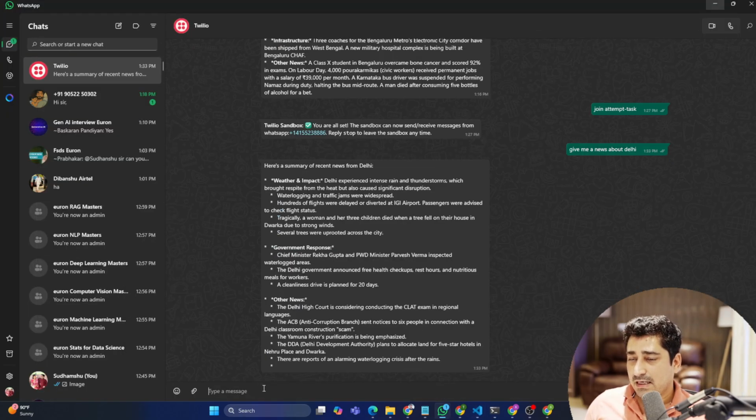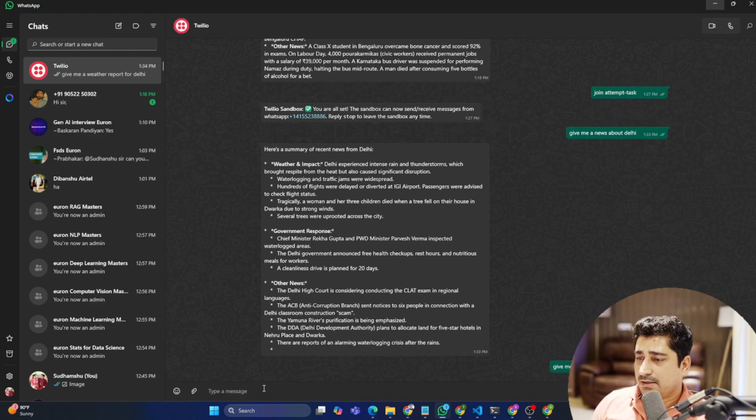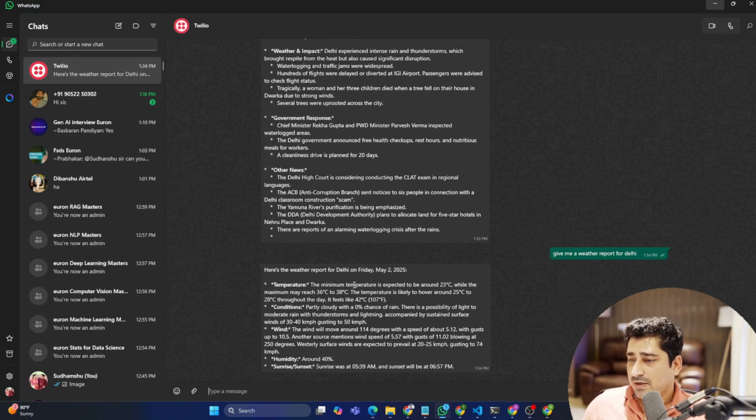Again, I'll go to WhatsApp and ask: give me a weather report for Delhi, right? Let's see what it is going to give me. It's a real-time API that I have integrated, and that too for a real-time search, right? So here is a report on Delhi for May 2, 2025, which is today. So it's simply validating that it is fetching everything in real time, and I'm able to integrate it.